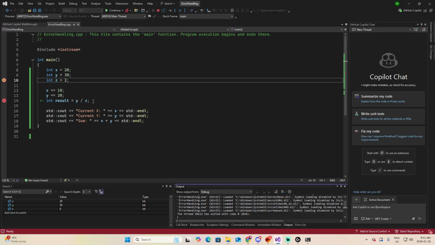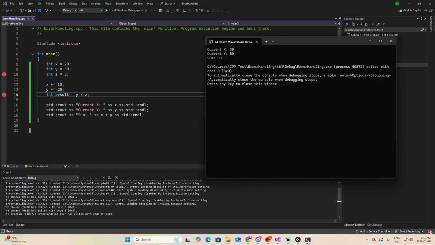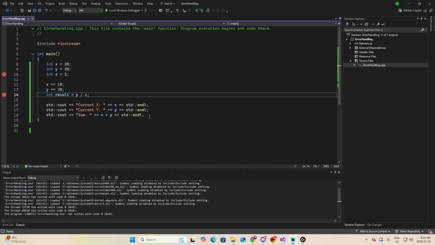If I want to jump from this breakpoint to the next one, I just press F5 again. I jump to the next point, and if I want to continue the entire process, now I can press F5 again. Let's check here, and the entire program finished running, and you will see the 30, 50, and the sum. Perfect.